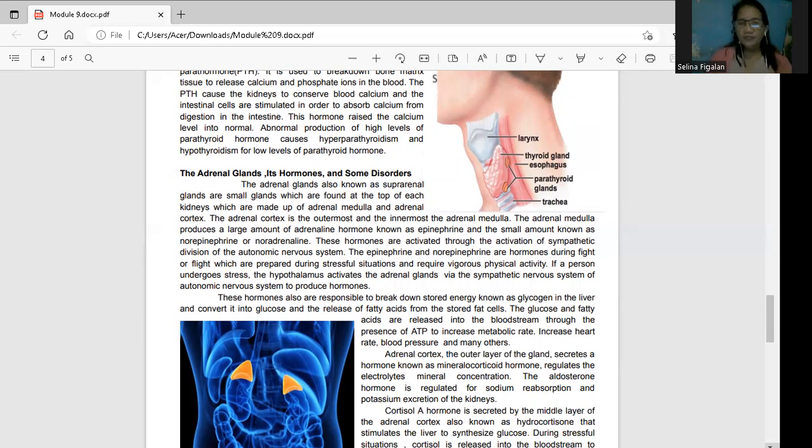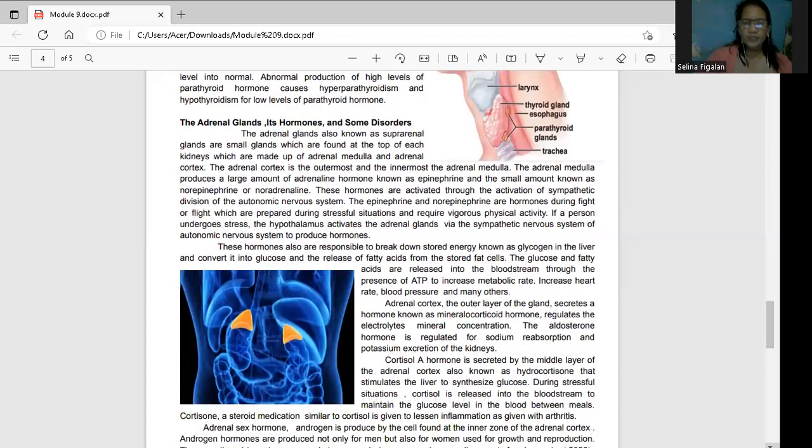So your epinephrine and your norepinephrine are released during the sympathetic division, which is governed by your autonomic nervous system. That is under your adrenal glands, the epinephrine and the norepinephrine. These hormones are responsible to break down stored energy, to convert glycogen in your liver into glucose.